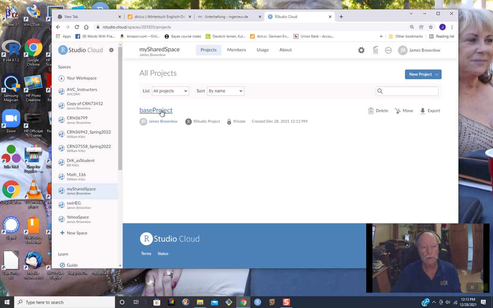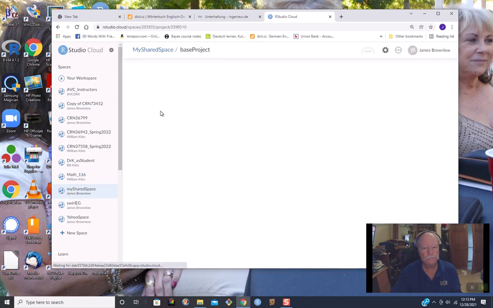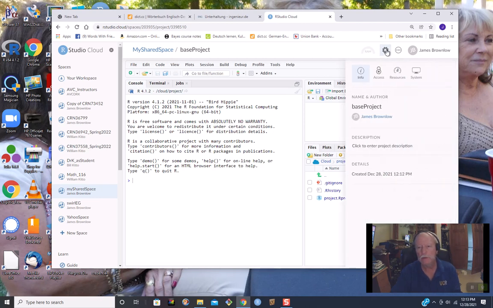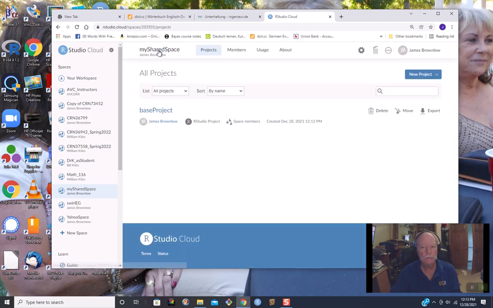Now what we'll do is we're going to open this project up, and then we're going to click on the settings, which is this guy right here. Click on access, and access will be to everyone in the shared space. All right, so that's all we need to do there. And then I'm going to go back into my shared space.